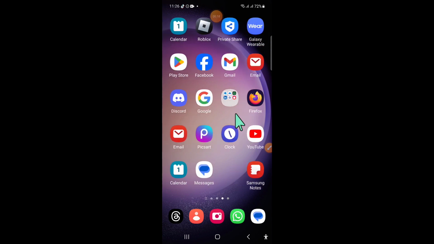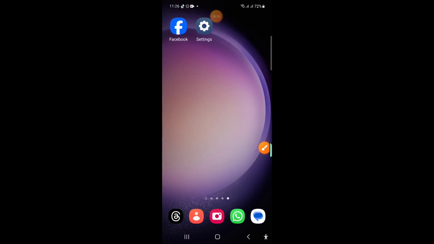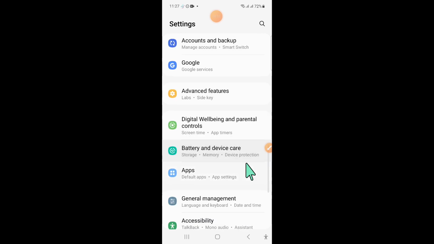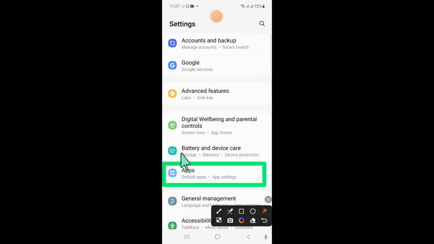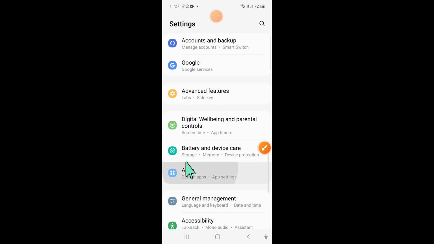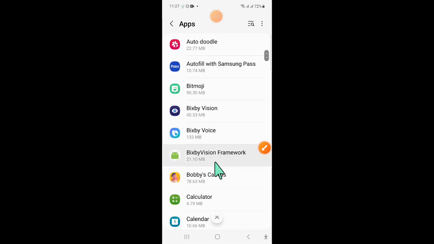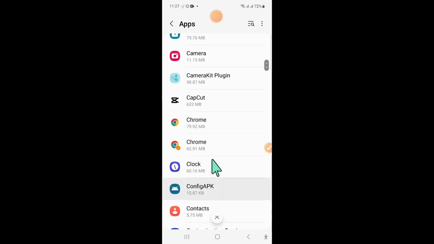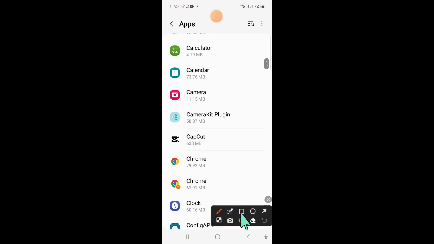So to fix this issue, first of all, open settings. Now in settings, scroll down and click on apps. Now in apps, scroll down and here click on camera.